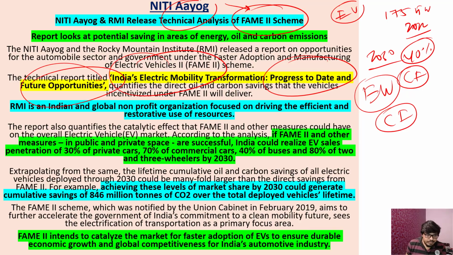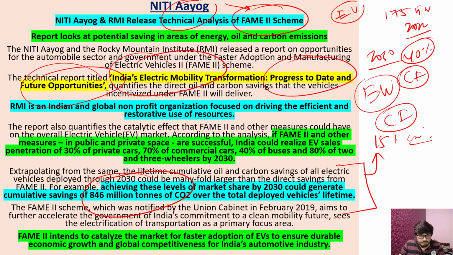Around 850 million tons of carbon dioxide that would be released less if we compare it with the present data, and around 15 lakh crore rupees we are gonna save, because if we take into consideration the holistic expenses, the health impact, and the important targets that we have set for emission, so whatever expenses are incurred in that area, if we take all of them, then around 15 lakh crore rupees we are gonna